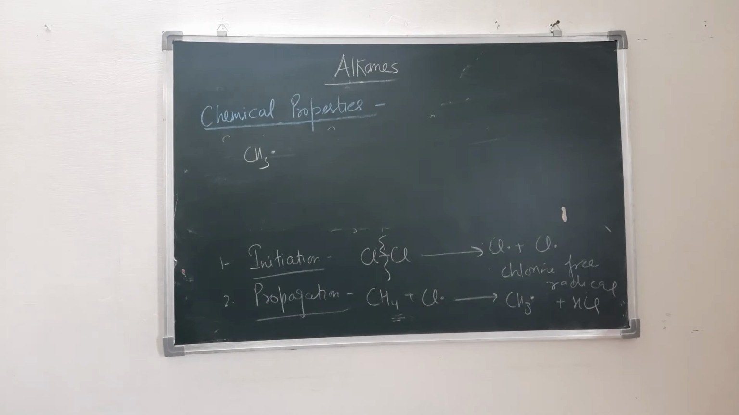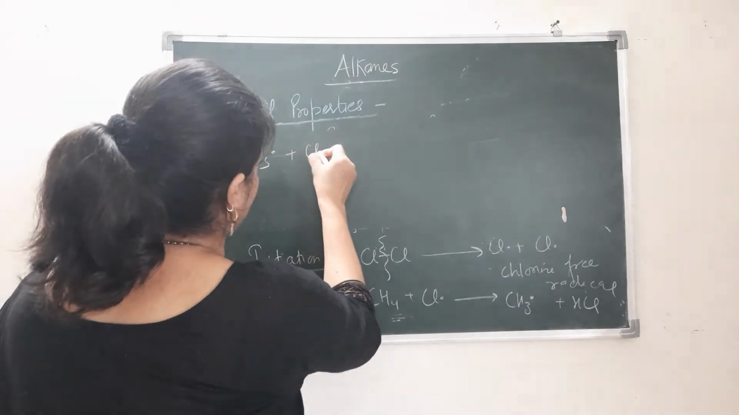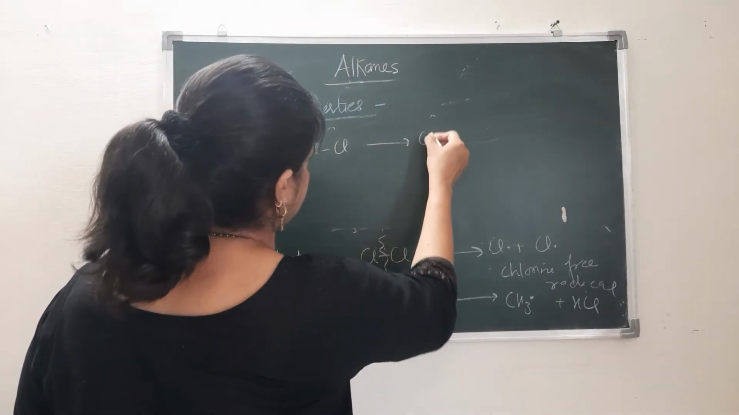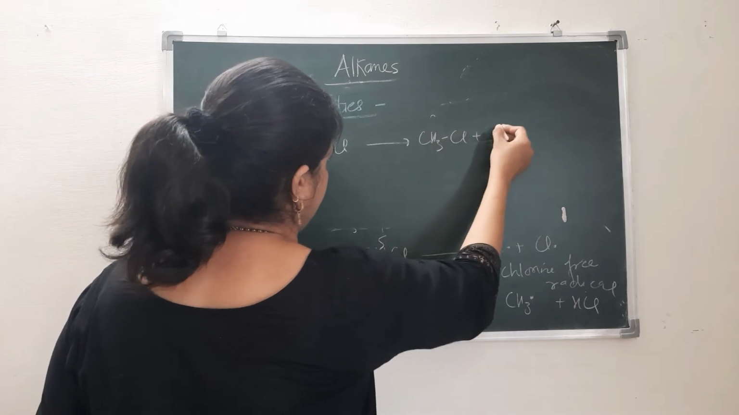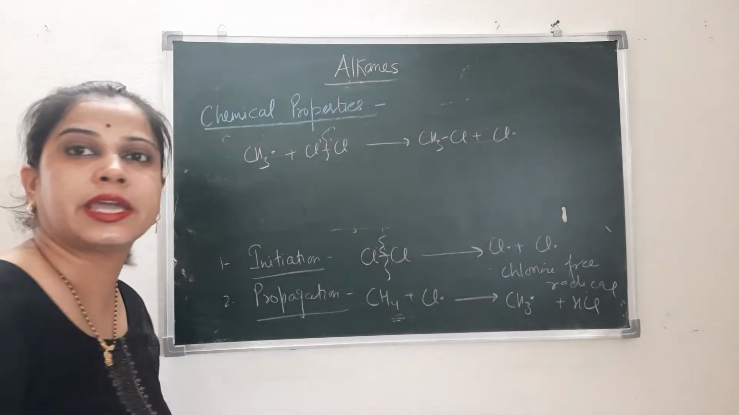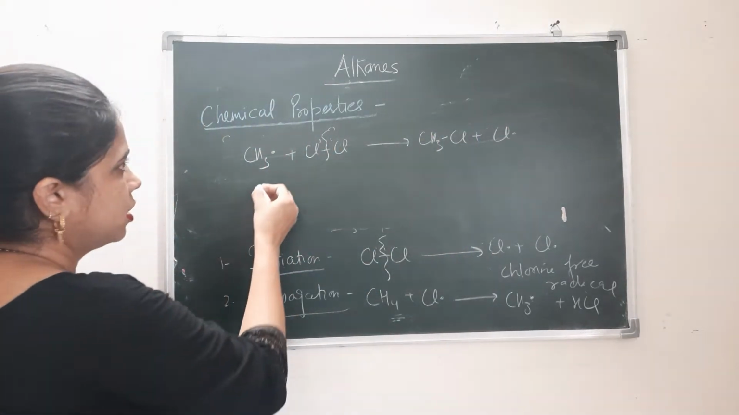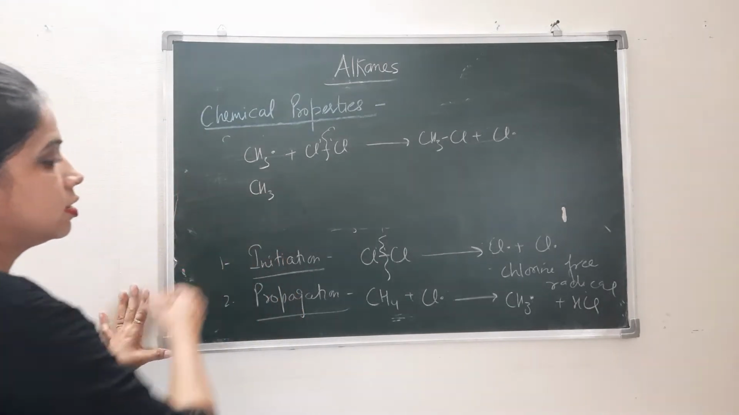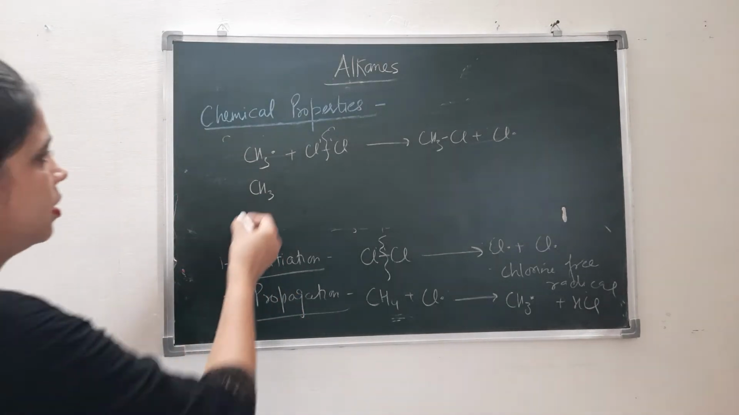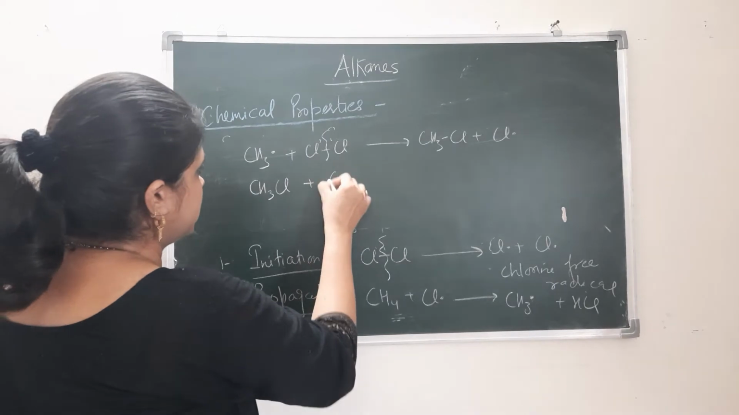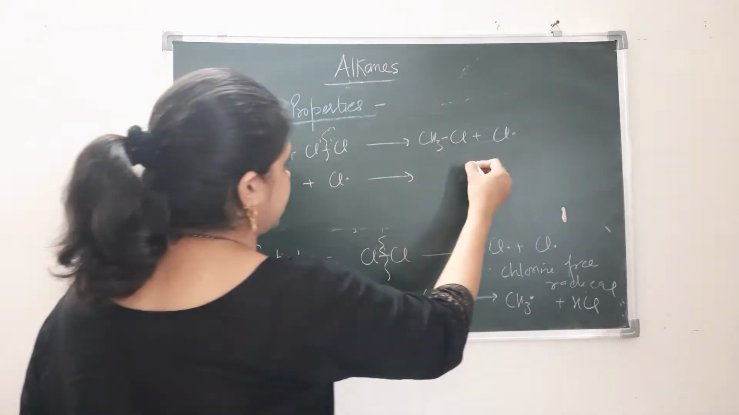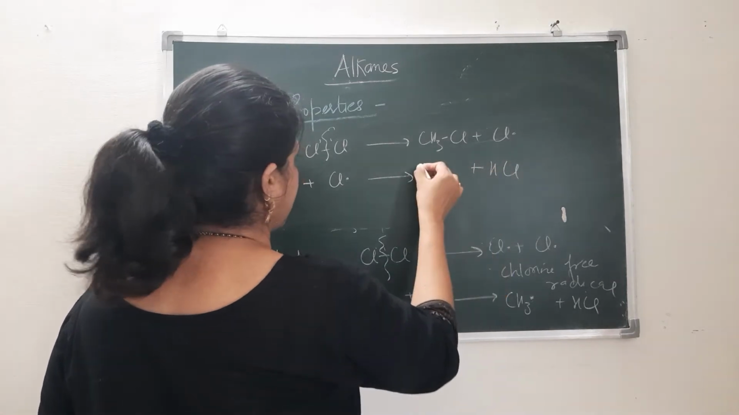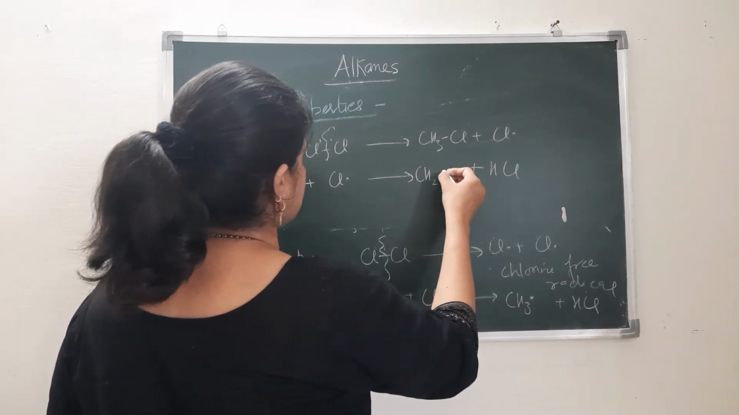CH3 reacts with a chlorine molecule again and gets converted to CH3Cl and releases again a chlorine free radical. Now CH3Cl reacts with this chlorine free radical and releases HCl, and here there will be formation of